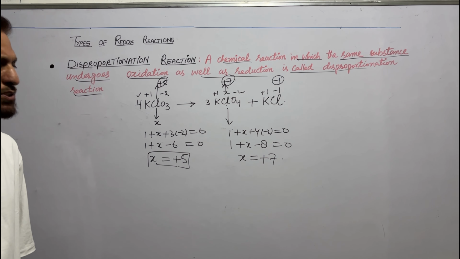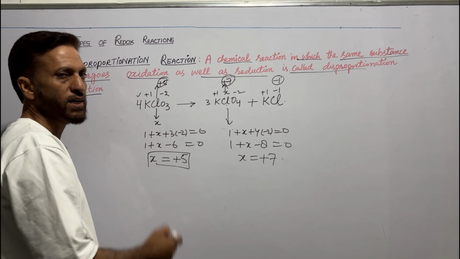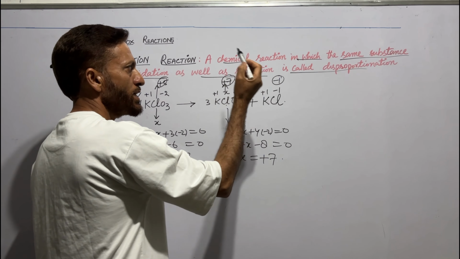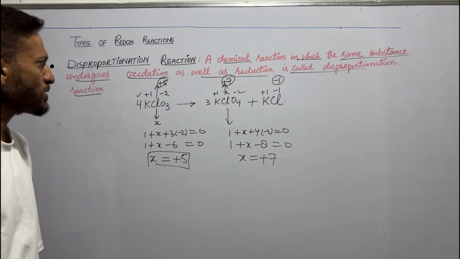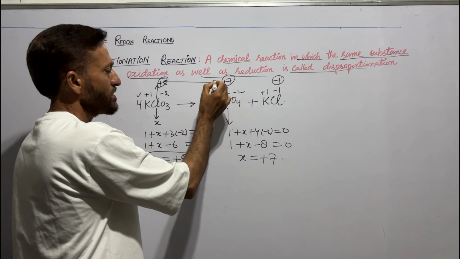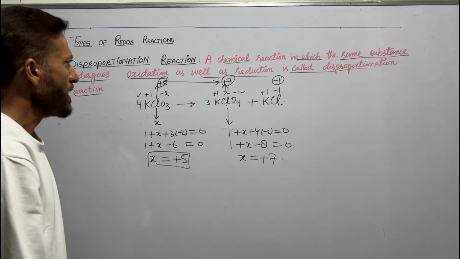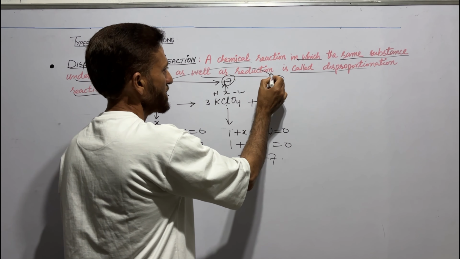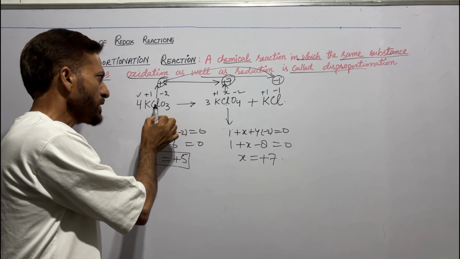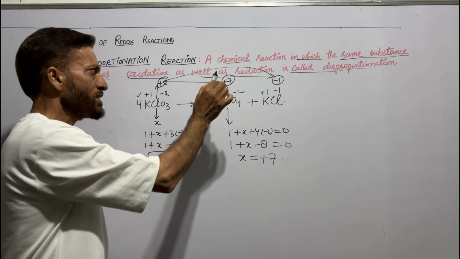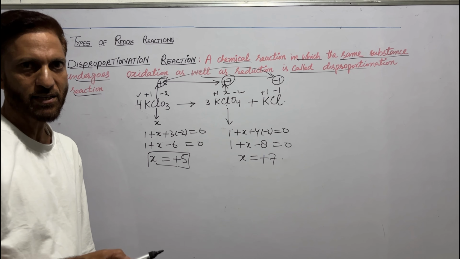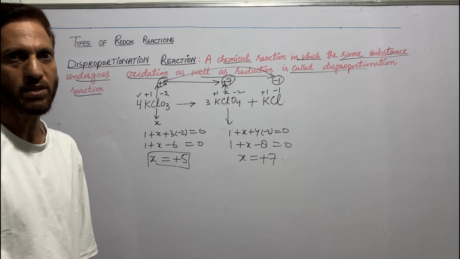We see that oxidation number of chlorine, which is +5 in the reactants, changes to +7. It also changes to -1. And we also know that when oxidation number increases, it is oxidation. And when oxidation number decreases, it is reduction. Hence, the element chlorine undergoes oxidation as well as reduction in this reaction. Hence, this is a redox reaction, and this reaction is called disproportionation reaction.